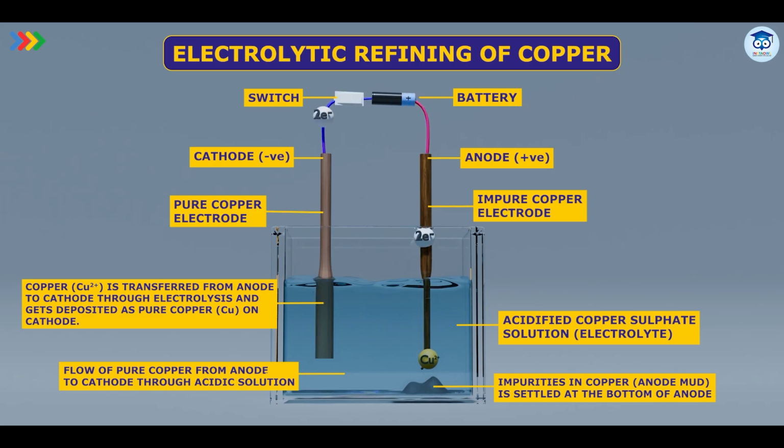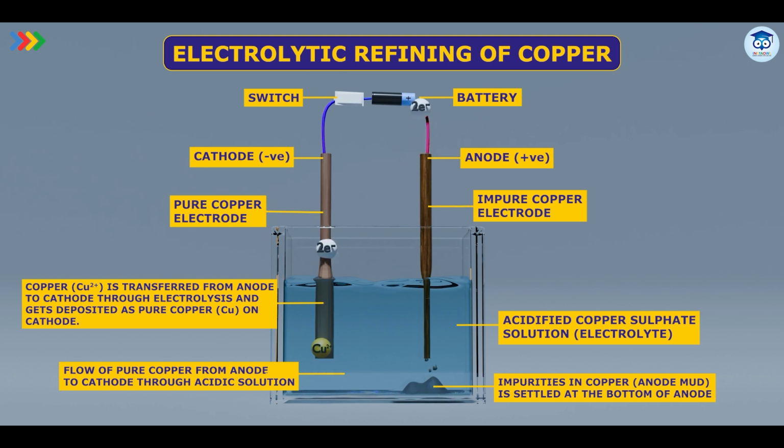So with time, like with 1 hour or 2 hours, there will be 3 observations. First of all, the impure metal at the anode will become very less because most of the copper from it has come out as Cu2+, and the impurities left at the anode will settle below the anode and are called anode mud.